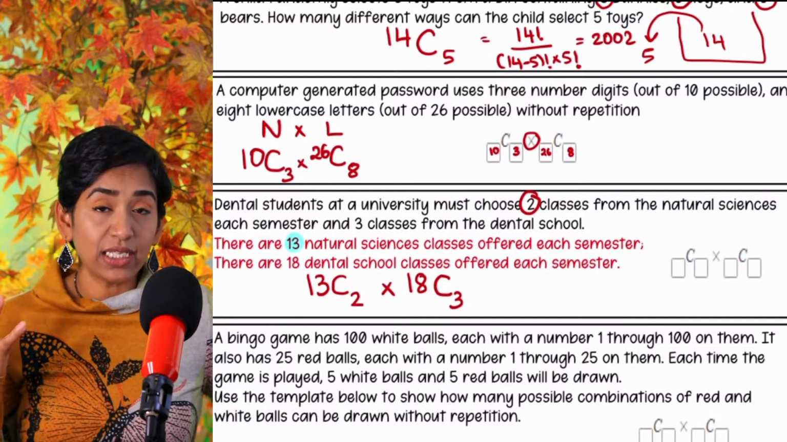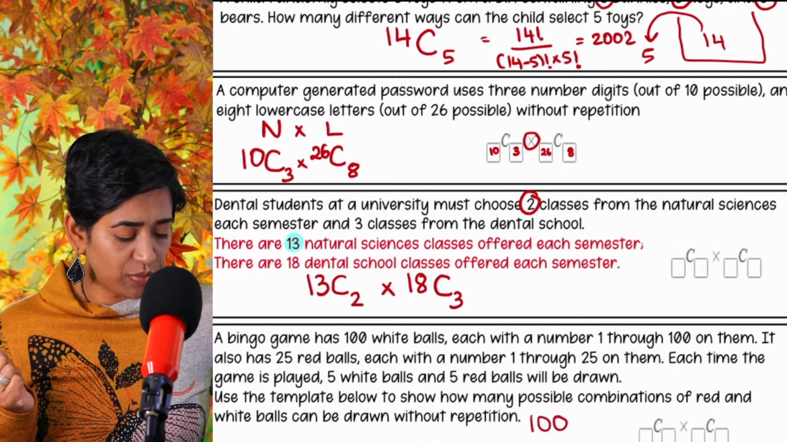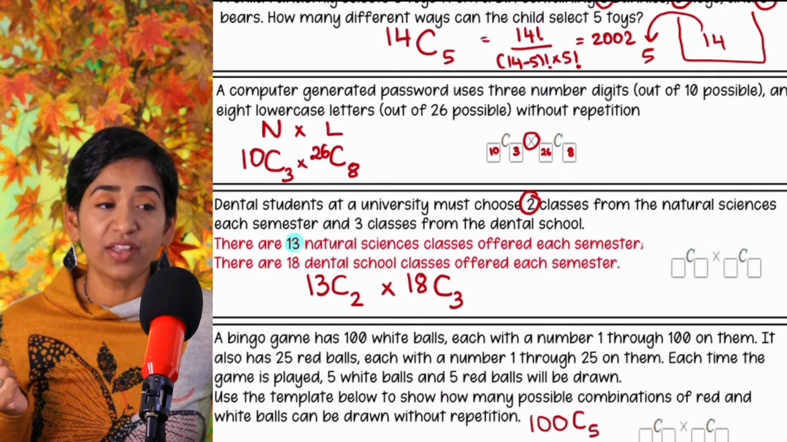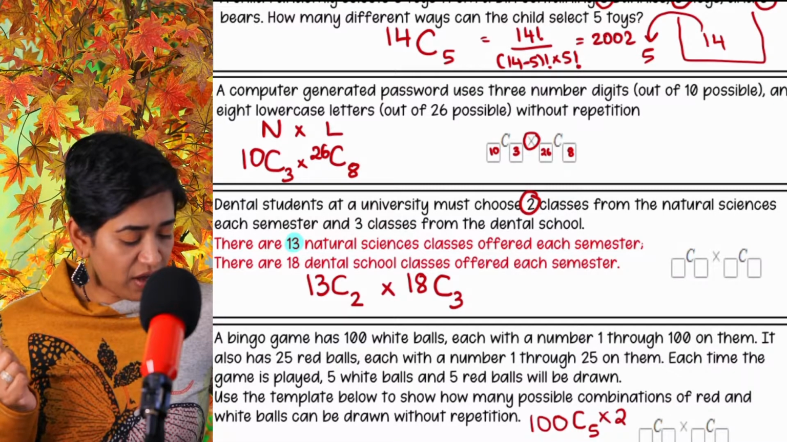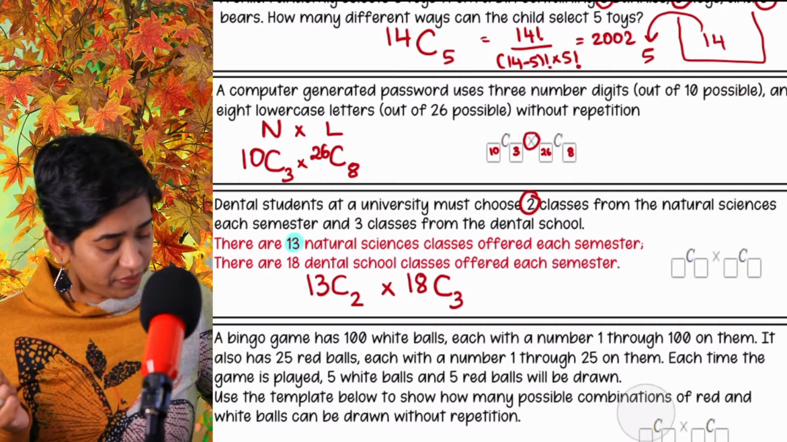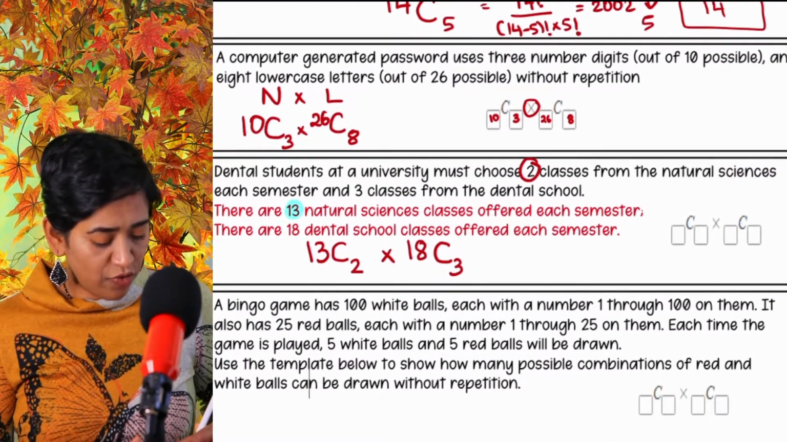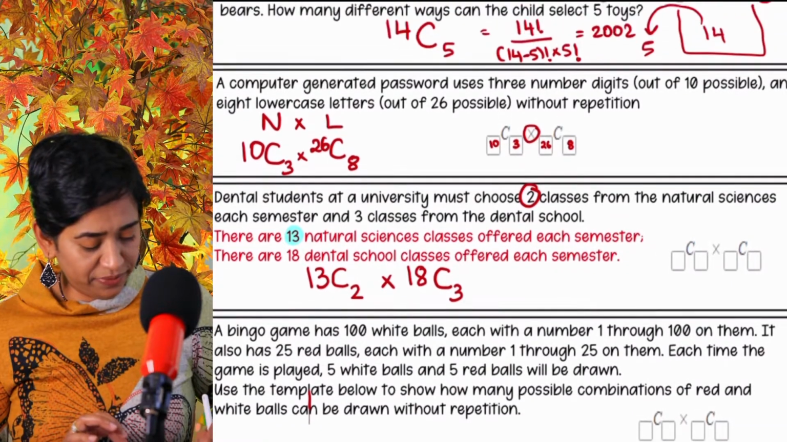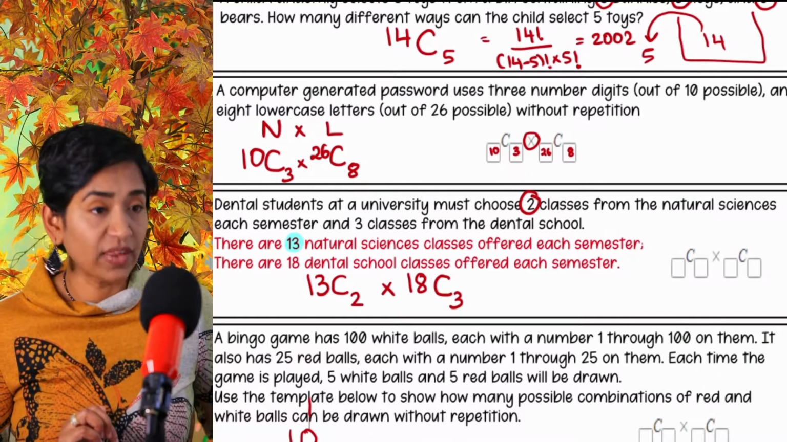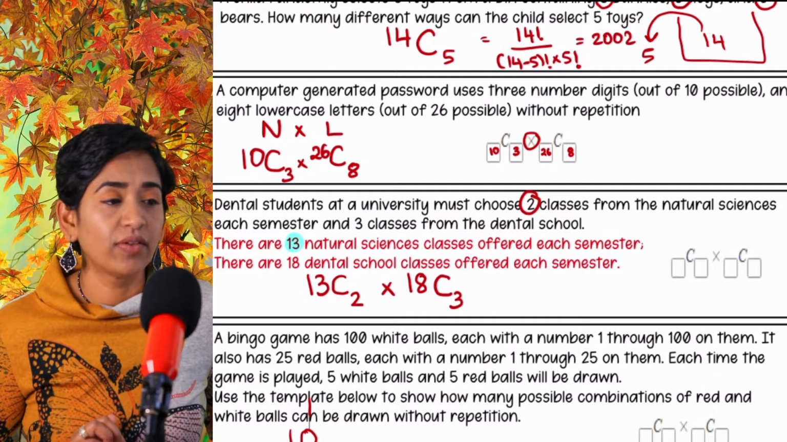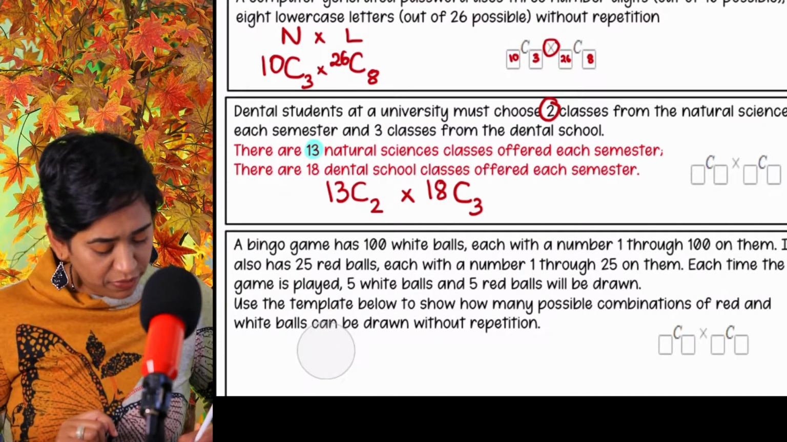I am picking, it's a combination. I know it's a combination, right? From 100 white balls, I am picking 5. Why am I writing it here? Can you see that? All right, just give me 1 second. There you go. It's much better now.